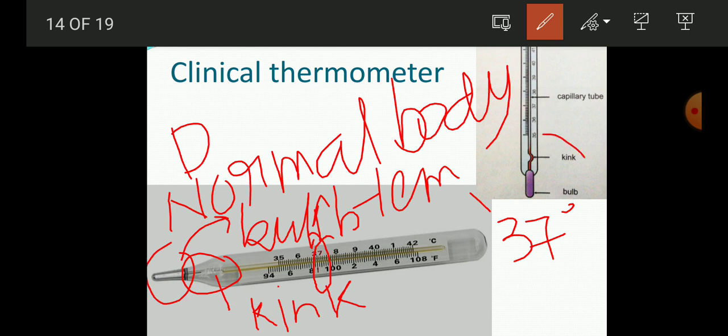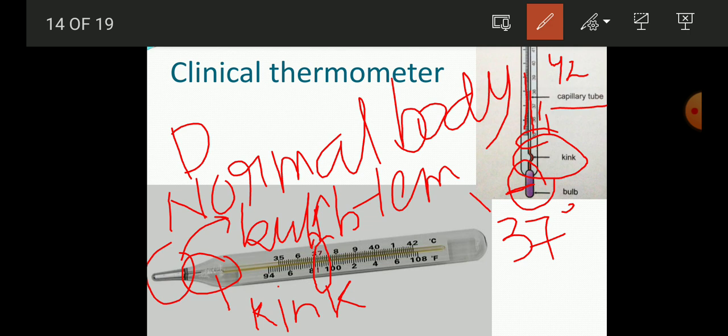So here you can see there is the kink, and this is the fine tube which is present inside it, that is known as the capillary tube, on which there are numbers written like 36, 37, like that up to 42 only. And here there is the bulb. This bulb goes into your mouth or into the armpit.